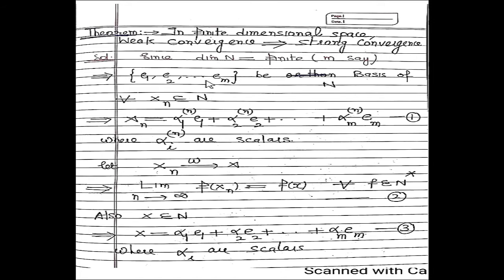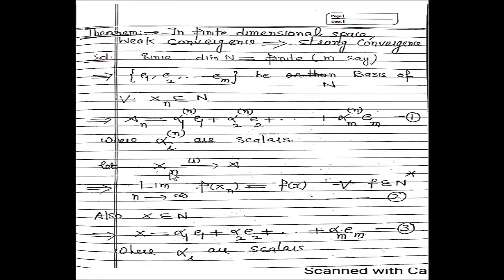If it is a basis of N, then any vector from N can be uniquely represented as a linear combination of these vectors. So in this way, xn can be represented as a linear combination that is written in equation number 1, where alpha i n are scalars. Clear? Now, let xn be weakly convergent to x.